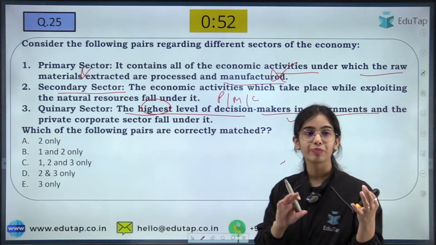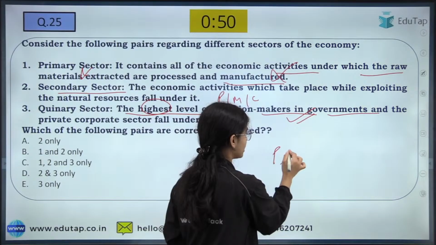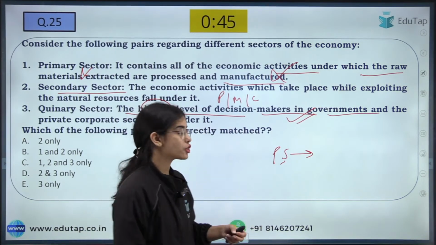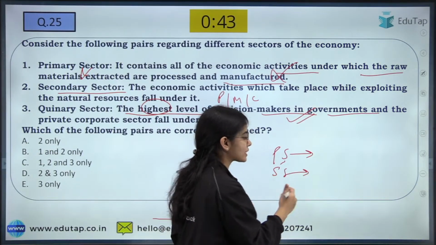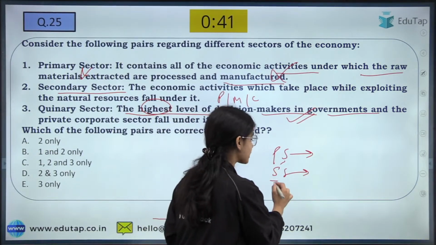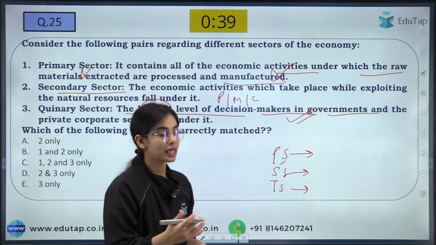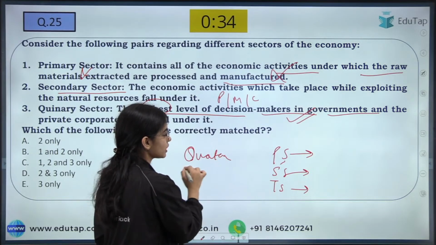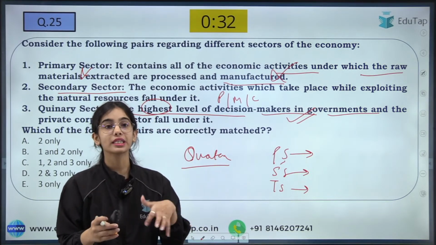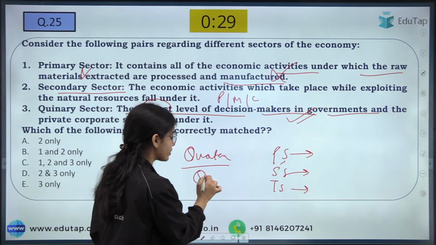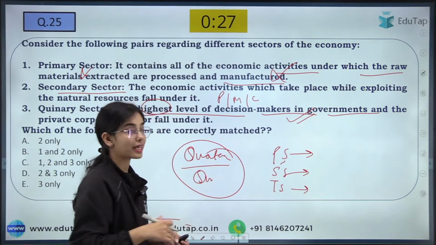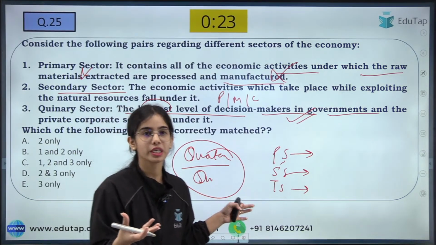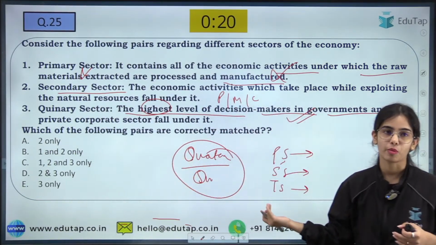So there are actually three main sectors. The primary sector uses the natural resources, like in agriculture or fishing and such. Then there is the secondary sector, that is processing, manufacturing, construction. Then there is the tertiary sector, that includes the services. Then there is the quaternary sector, that includes knowledge, research and development. So these are the two new sectors that are added. The quaternary sector includes the government or decision making bodies, the head of the decision making bodies in a way.